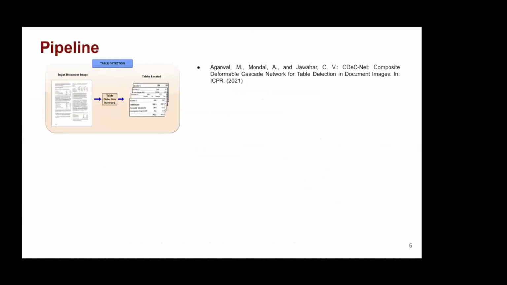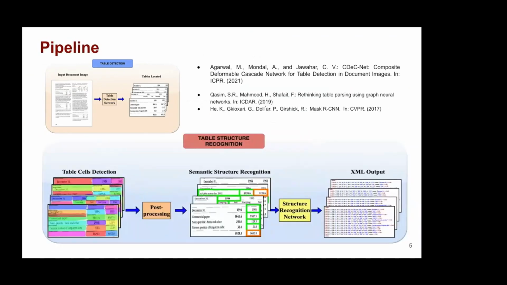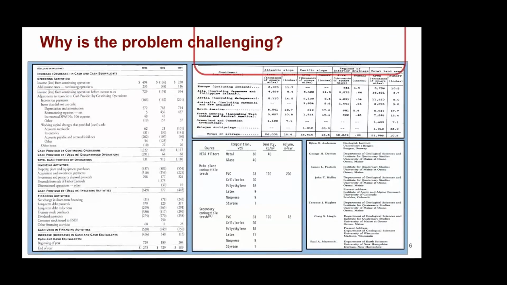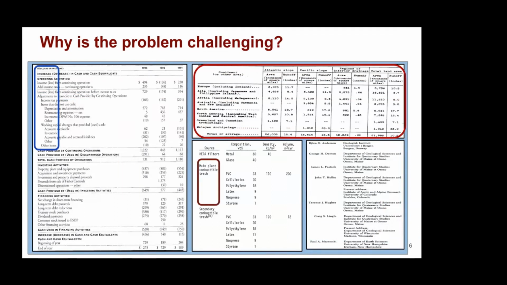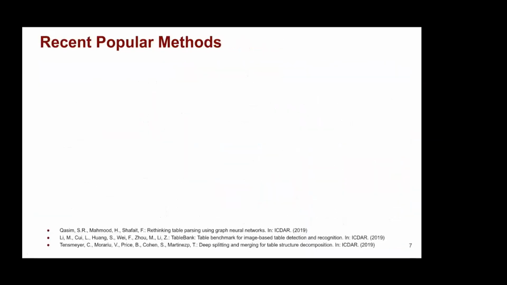The end-to-end framework first requires locating tables within documents and then analyzing them for structure and content. While the former is more or less a solved problem, it is the latter which remains unsolved and hence the focus of this work. Some challenges include large inter- and intra-table variances, different indentation of text within the same table, multi-row and multi-column spanning cells, empty cells, and multi-line cells.